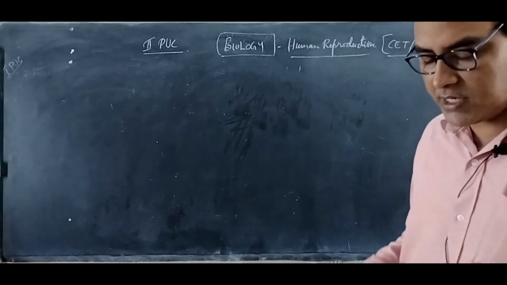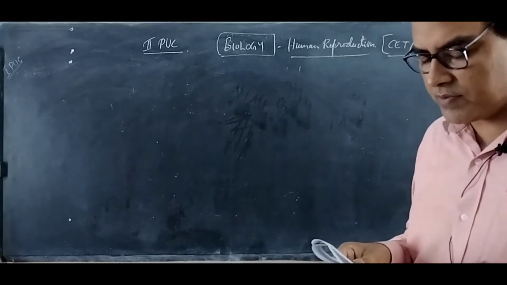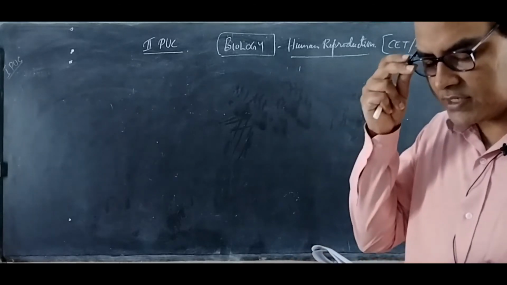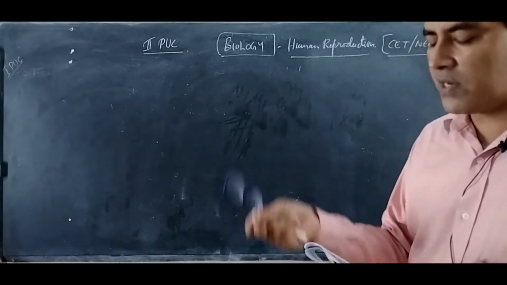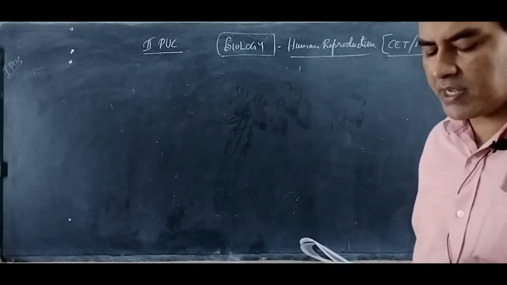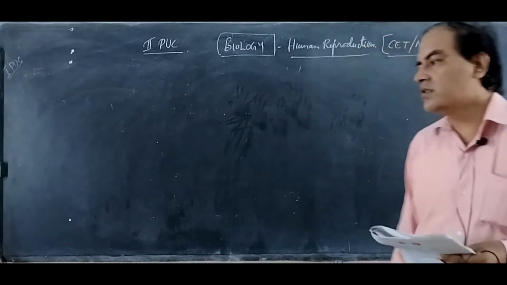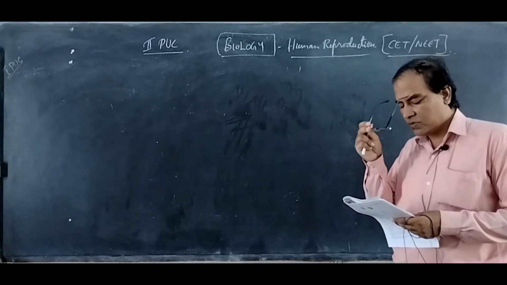Next, question number 16. What induces the completion of the meiotic division of the secondary oocyte? The entry of the sperm into the cytoplasm of the ovum through the zona pellucida and the plasma membrane. The right option is the answer 2.